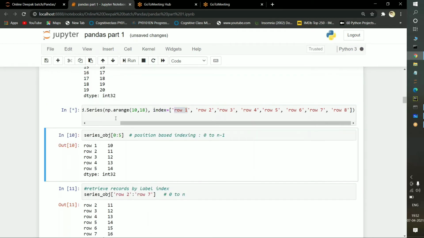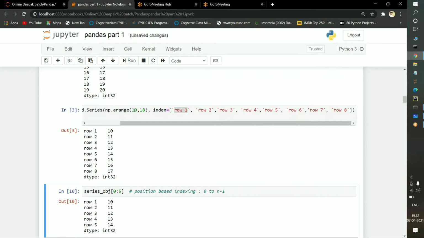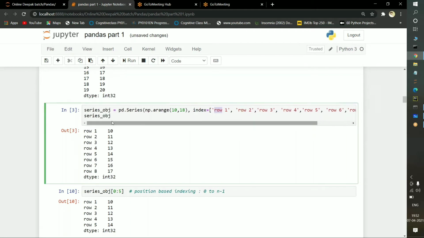If I execute it, see, it starts at 10 and it ends at 17, because here 18 is given, and n-1 is 18 minus 1, which is nothing but 17. So from 10 to 17 it is going correctly. But here, instead of passing the numerical index positions, I am giving my own values: row 1, row 2, row 3, like that.